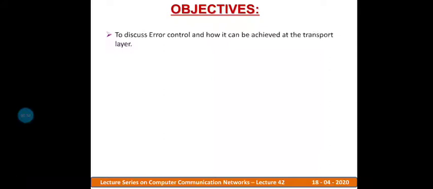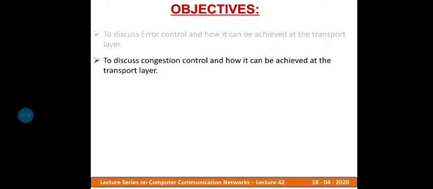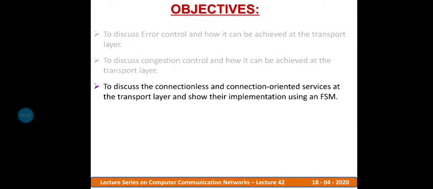The objectives of today's class are to discuss error control and how it can be achieved at the transport layer, to discuss congestion control and how it can be achieved at the transport layer, and to discuss the connectionless and connection oriented services at the transport layer and show their implementation using an FSM.